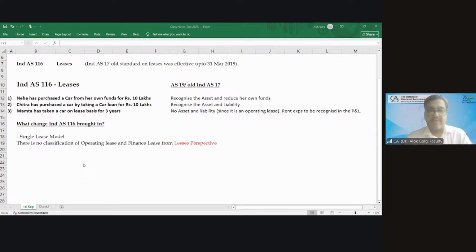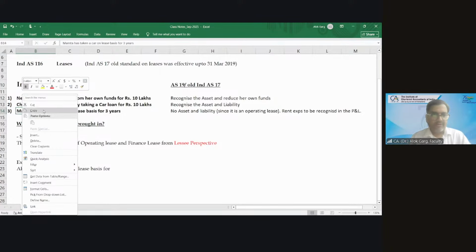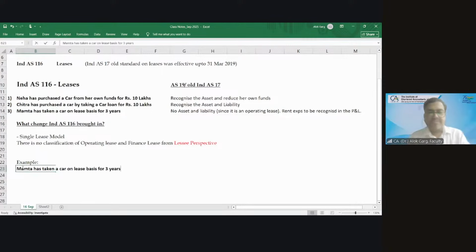For example, Mamta has taken a car on lease basis for 3 years at a rental of rupees 1 lakh per annum.